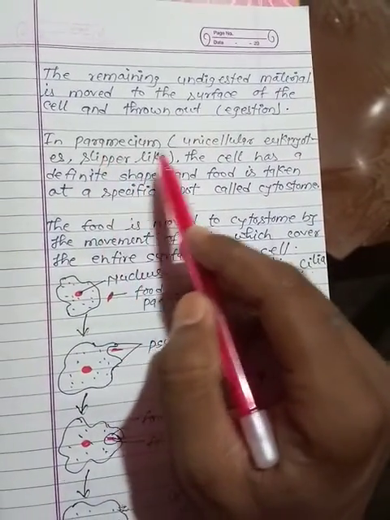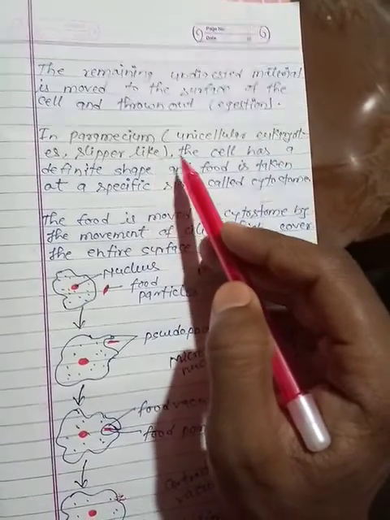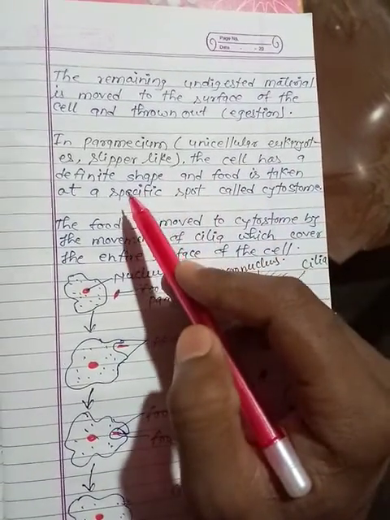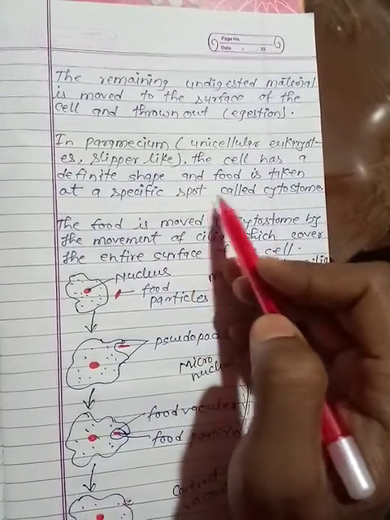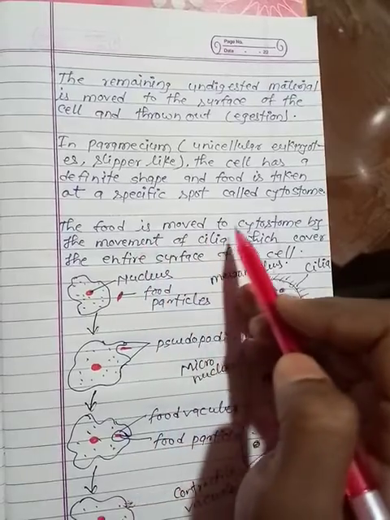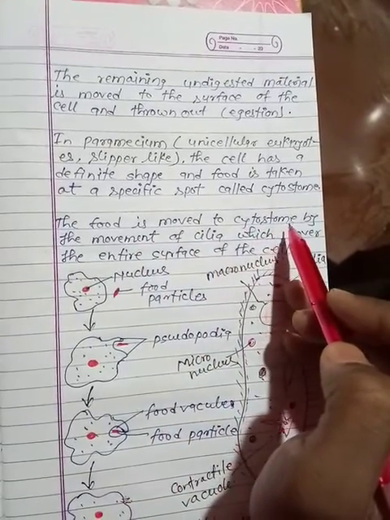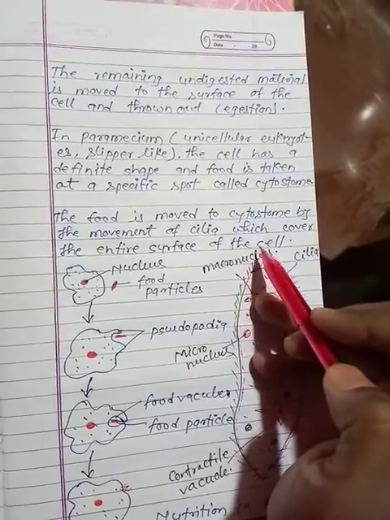Similarly, paramecium is also a unicellular eukaryotic, slipper-like organism. The cell has a definite shape, and food is taken in at a specific spot called the cytostome. The food is moved to the cytostome by the movement of cilia, which cover the entire surface of the cell.